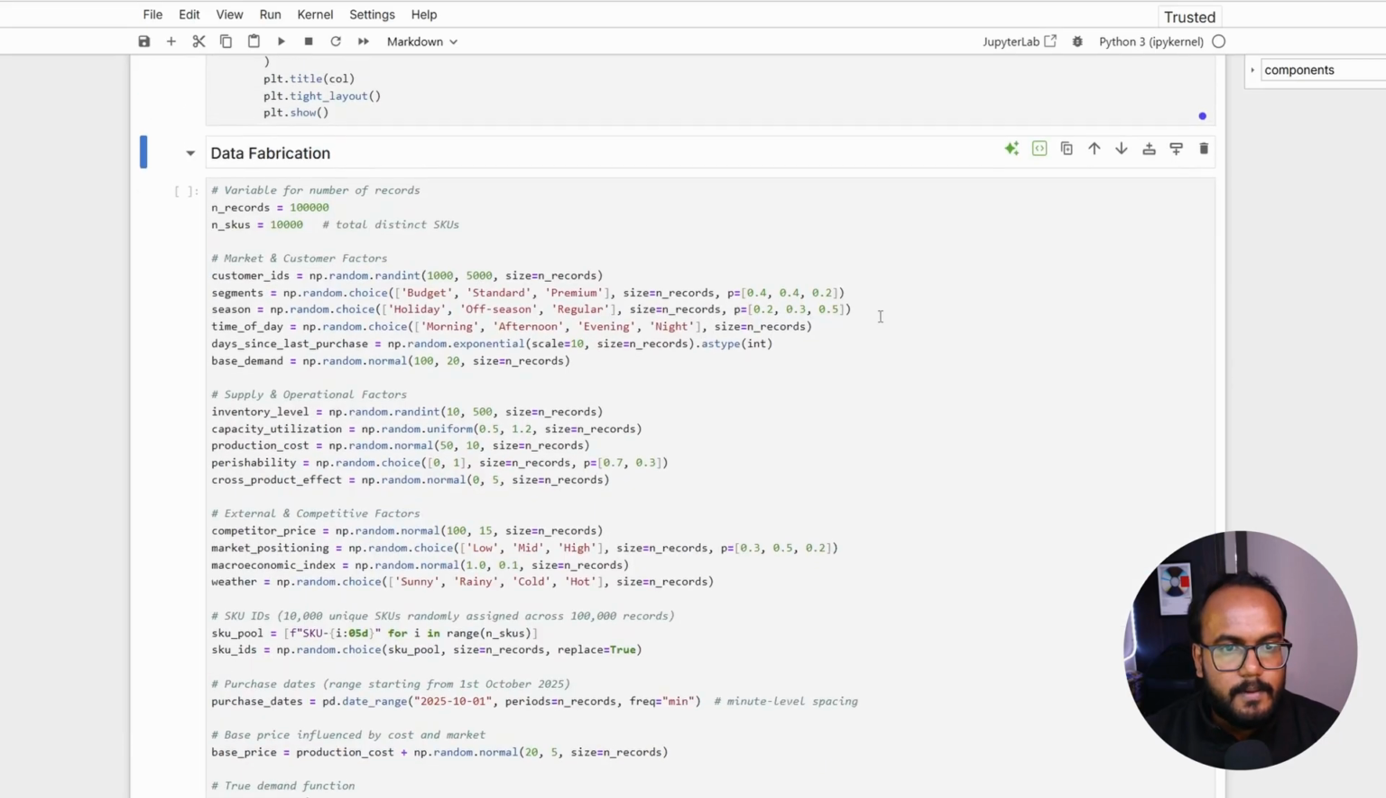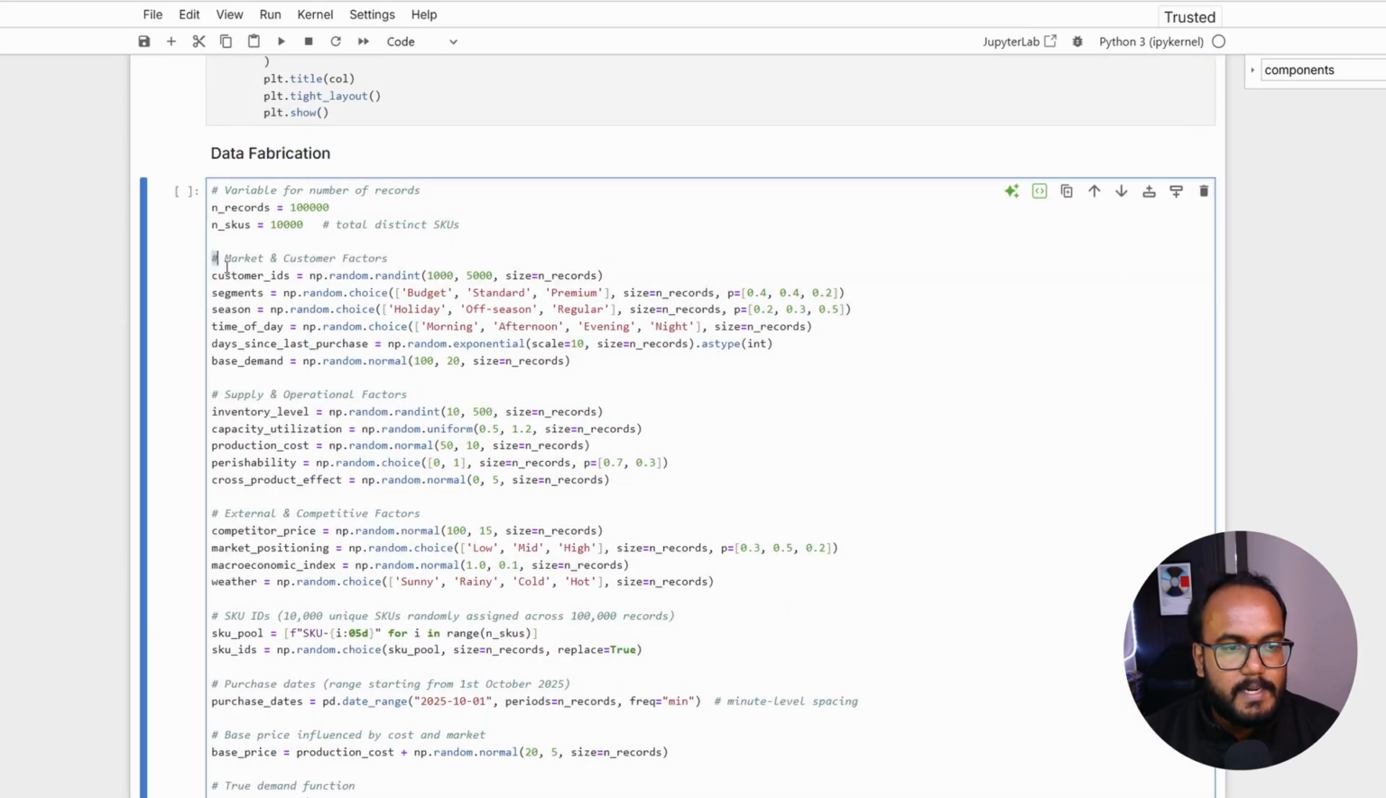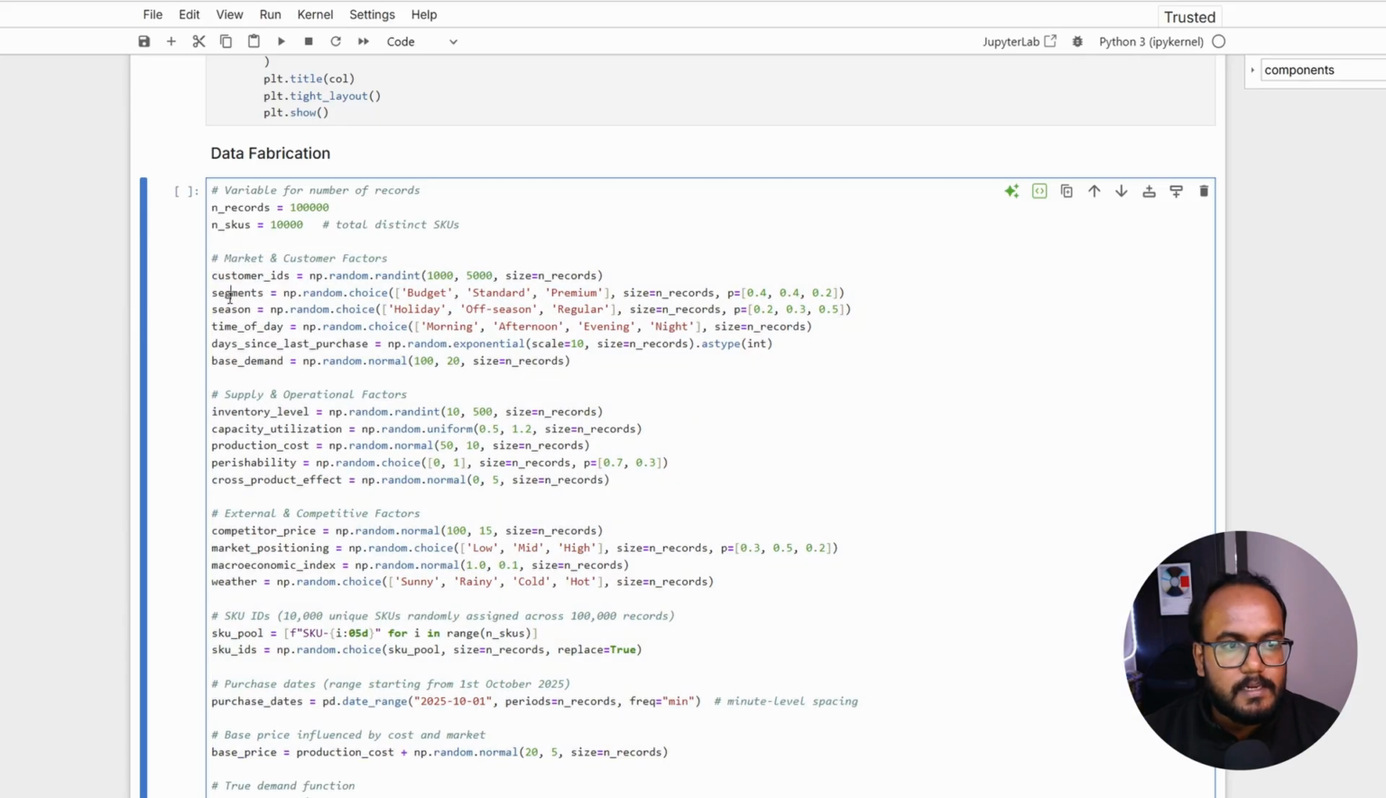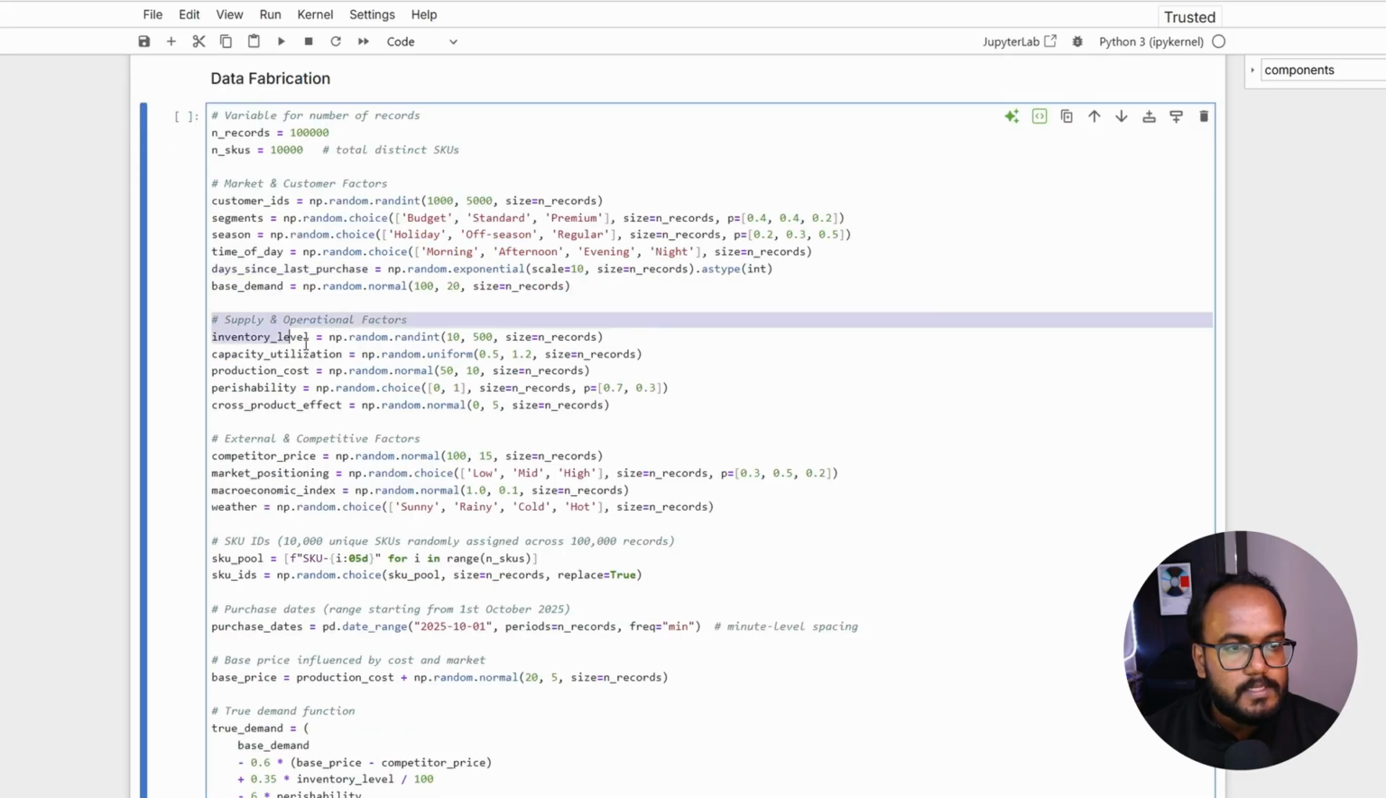So here comes the data fabrication. When you see here, I'll be taking whatever variables we have discussed previously, something like segment, seasonality, what time of the day the purchase happened, and days since last purchase. It will talk mainly about how frequent you are while doing these purchases. And coming to the supply and operational factors, we talked about the inventory level, capacity utilization, and production cost.